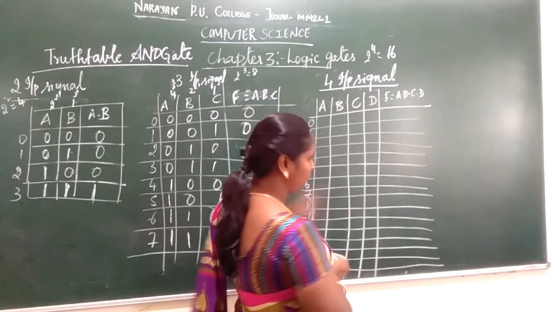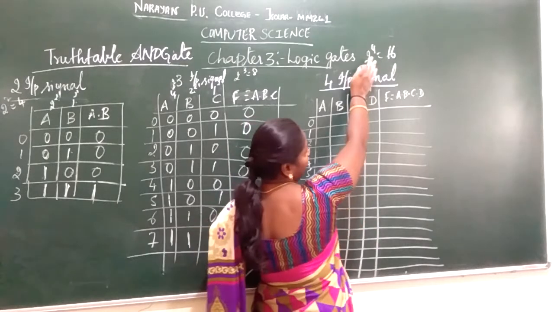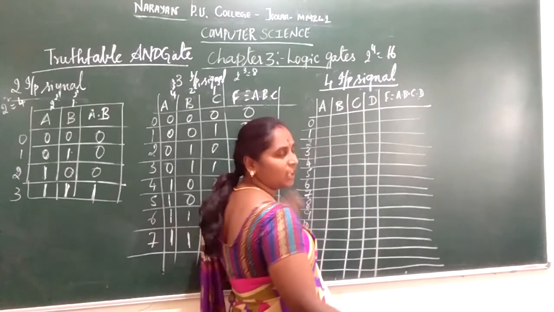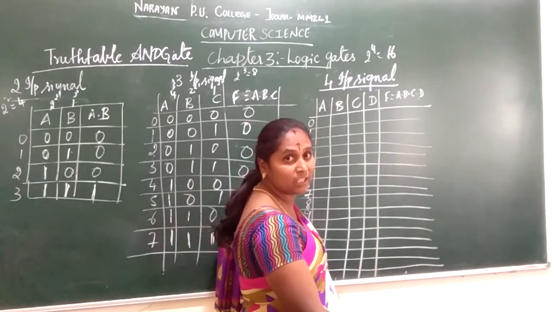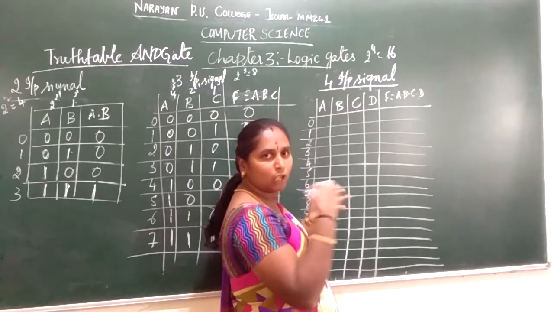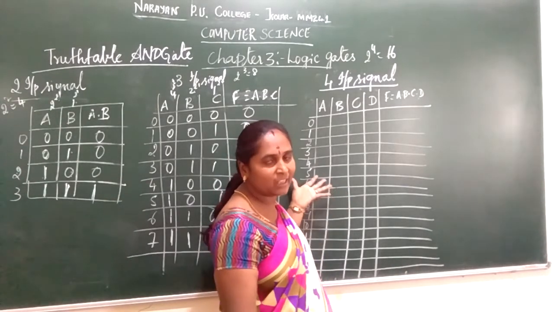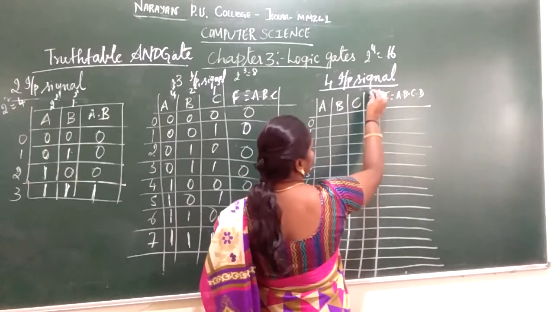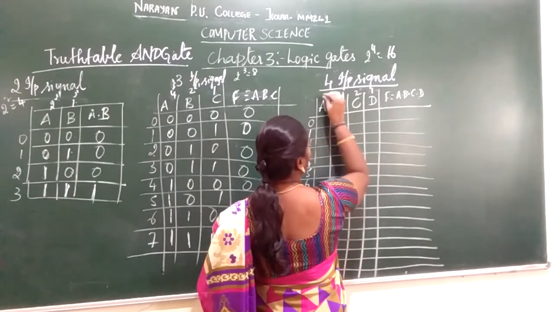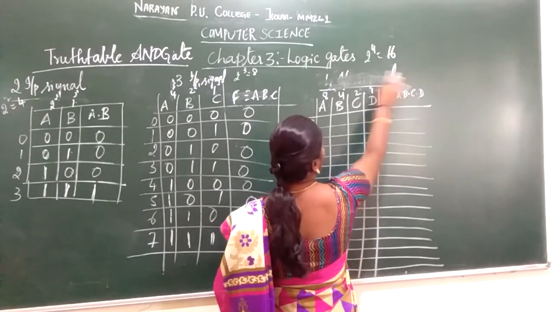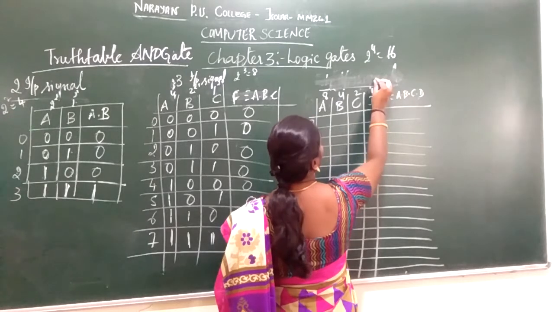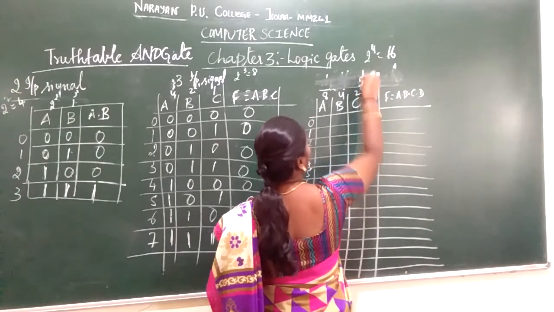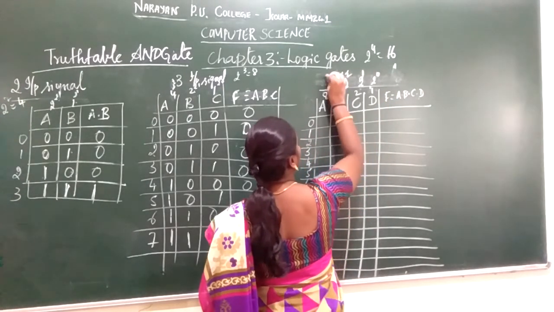So this is about your 4 input signal. This can be in the form of halves, dividing the 16 entries into zeros and ones. So make it into equal halves and you can keep on inputting that way. The other way is in the form of multiples of 2, that is 1, 2, 4, 8. This is nothing but 2 to the power of 0, 2 to the power of 1, 2 to the power of 2, 2 to the power of 3.